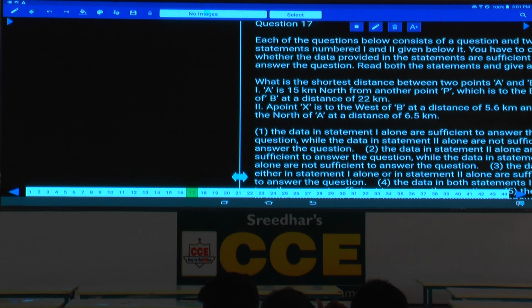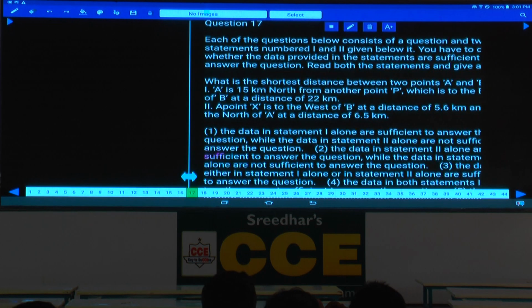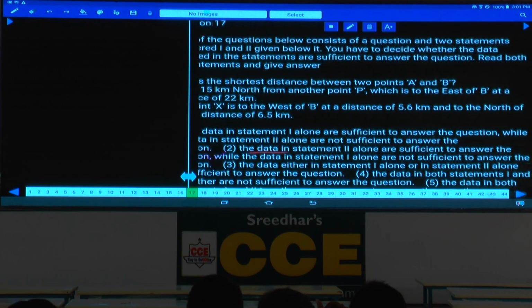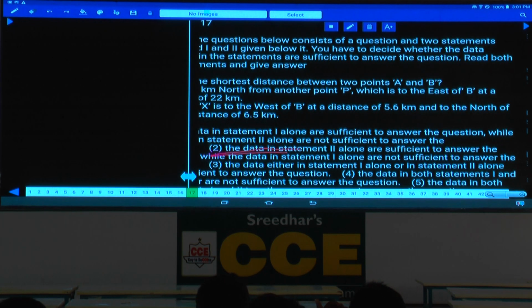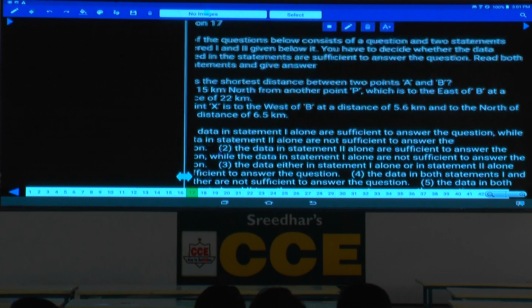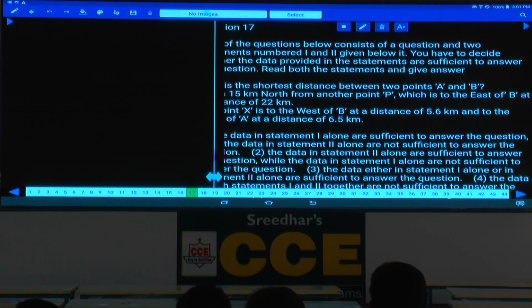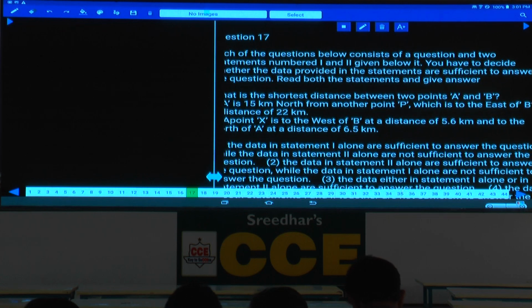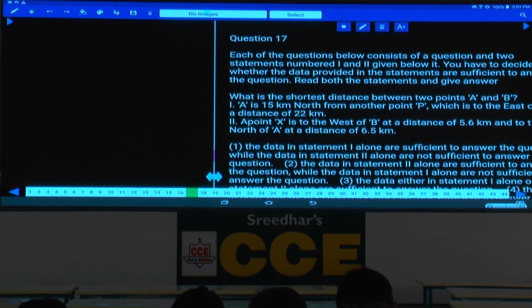Then the 17th one. Now in this 17th, tell me what is the question here? What is the shortest distance between 2 points A and B? And A is 15 kilometers to the north of point P. P is here. The shortest distance between A and B is the question. Now this is 15. A is 15 to the north of point P.